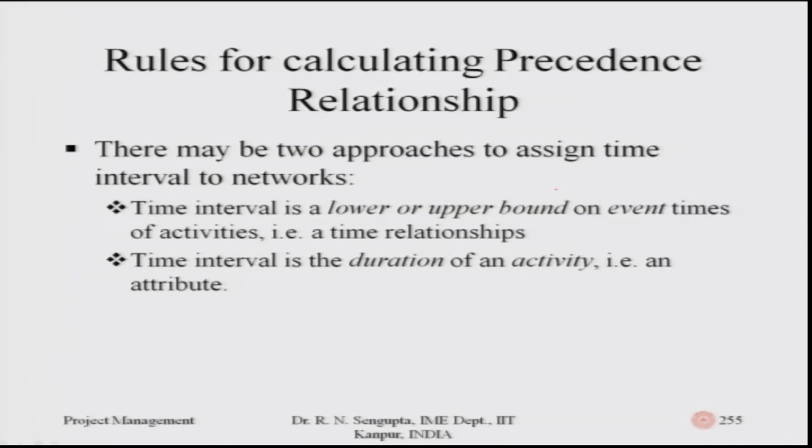There are two approaches to assign time intervals to a network. One is that the time interval is a lower or upper bound considering the activities or event times, that is, the time relationship is given. And the interval can also be considered from the duration.